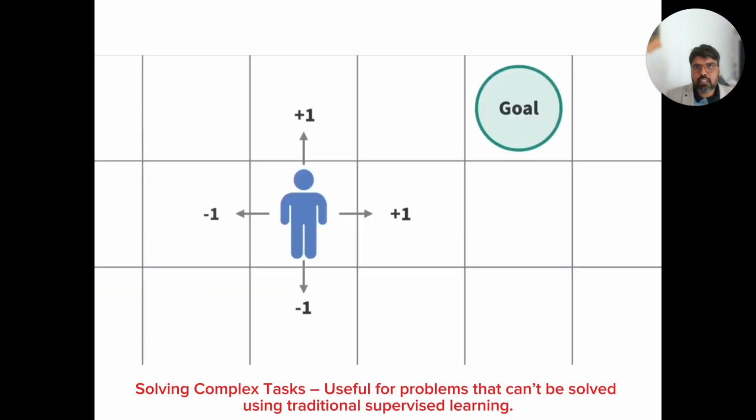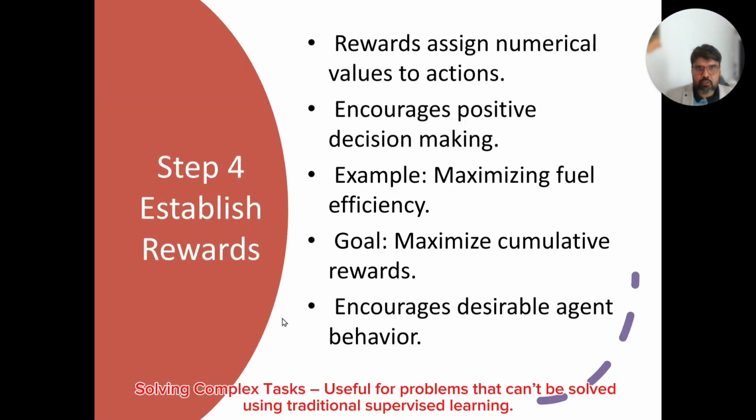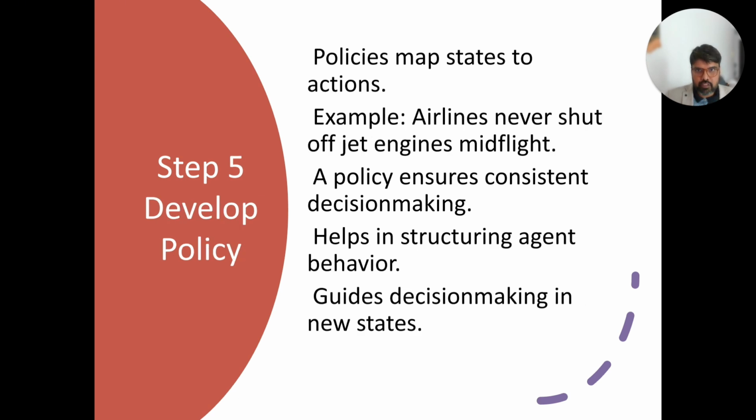Just think about the simple example that I showed you, right? For each movement, the reward is +1 and -1 for the penalty. The goal is to reach this particular cell. This is just an example that you can look at visually, and it encourages desirable agent behavior.